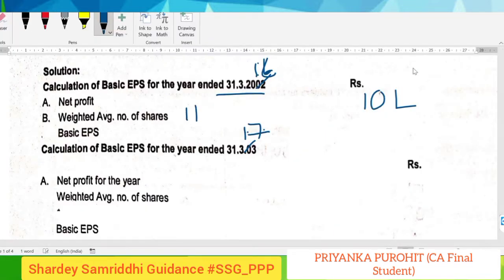So the weighted average number of shares will be 1 lakh plus 1 lakh into 5, being the amount paid up, divided by 10 for the whole 12 months. So 12 divided by 12. So this gives us the weighted average number of shares.